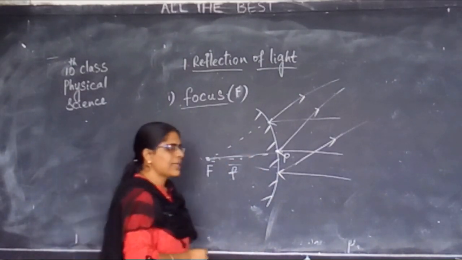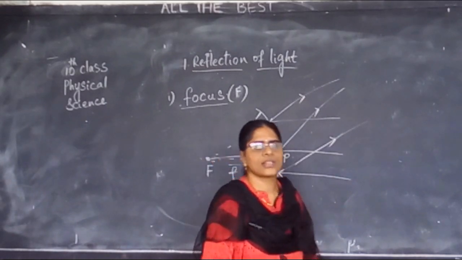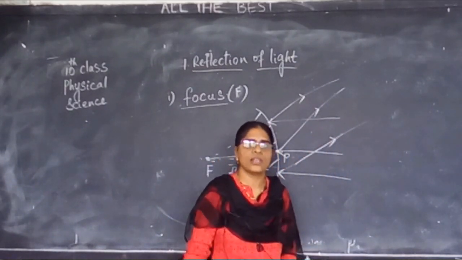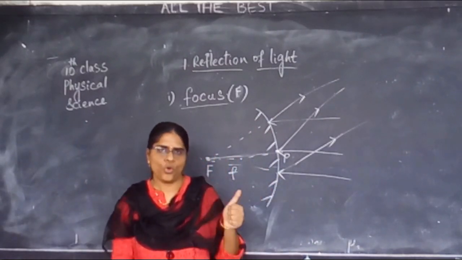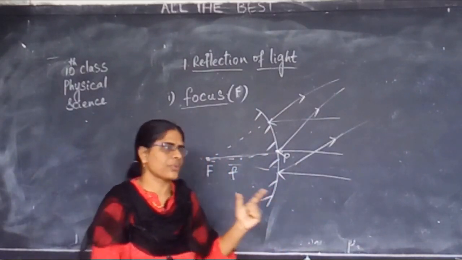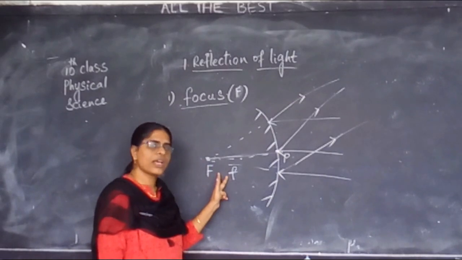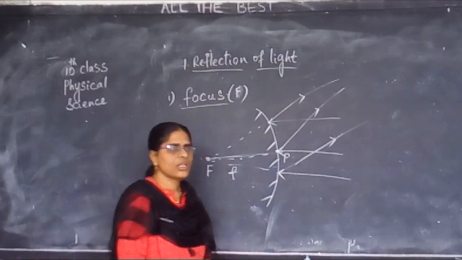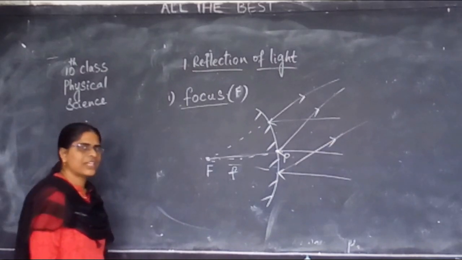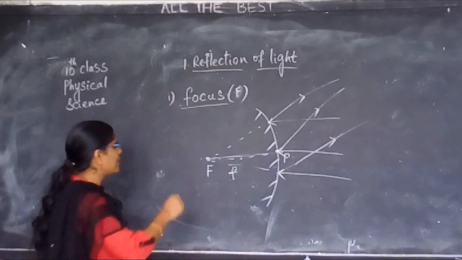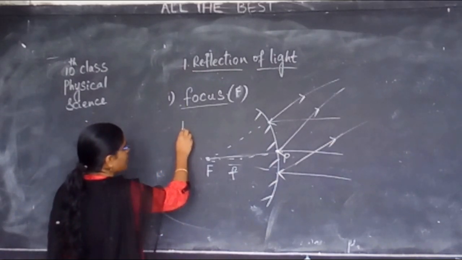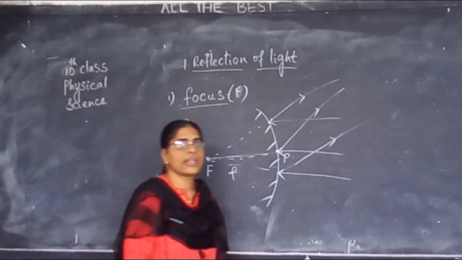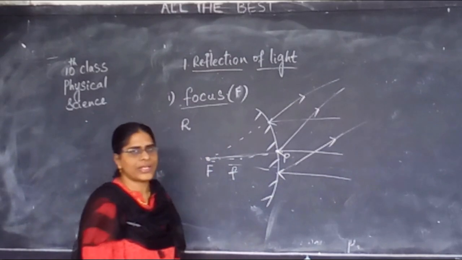Like this, these are the terms in the case of spherical mirrors: pole, center of curvature, focus, focal length. Now you don't have any derivations here. Only there is R, which we call the radius of curvature.